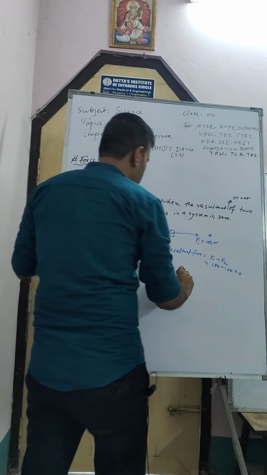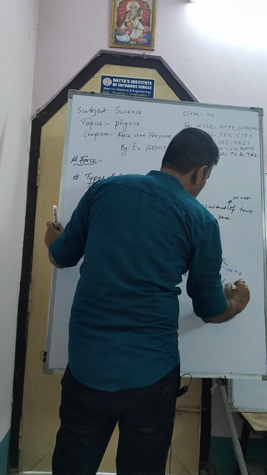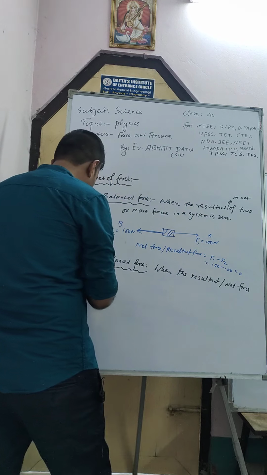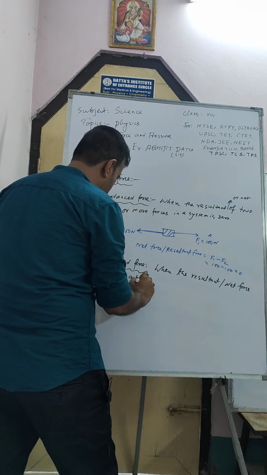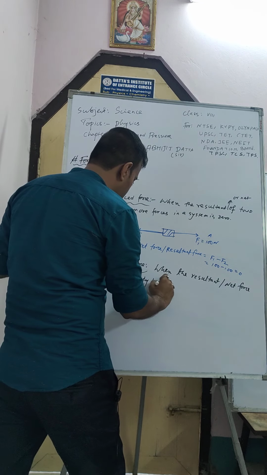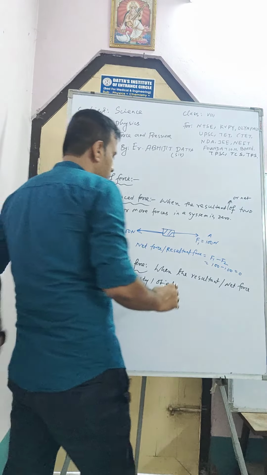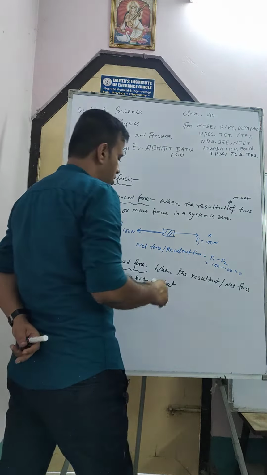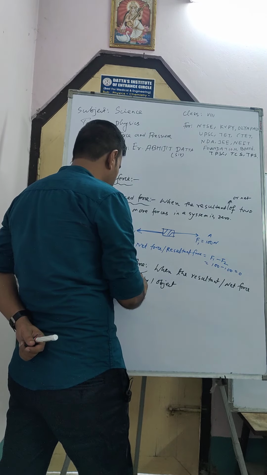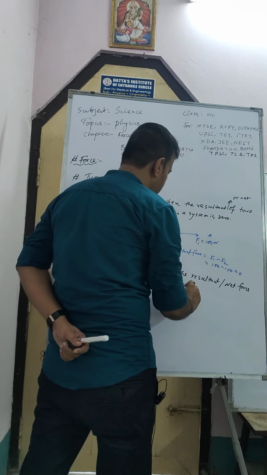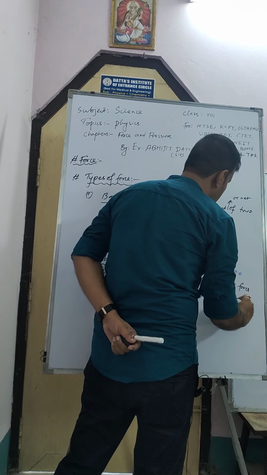When the resultant or net force acting on a body or object, or on two bodies or objects in a system, is not 0.